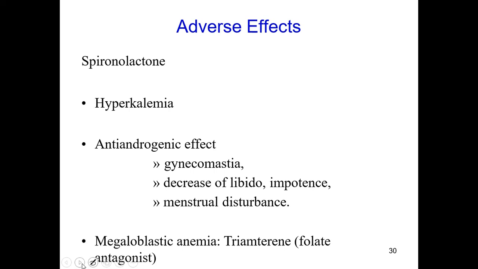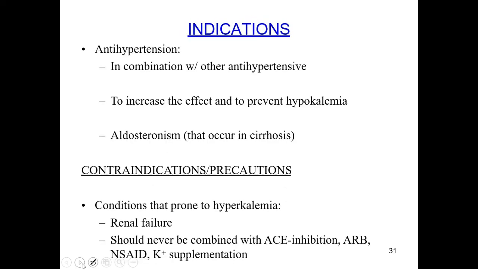Adverse effects of spironolactone: it causes hyperkalemia, and anti-androgenic effects like gynecomastia, enlargement of the breast in males, decreased libido and impotence, and menstrual cycle disturbances also take place. Another adverse effect is megaloblastic anemia, especially with triamterene, which is a folate antagonist, and because of that it causes megaloblastic anemia.